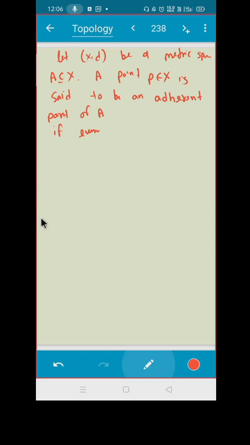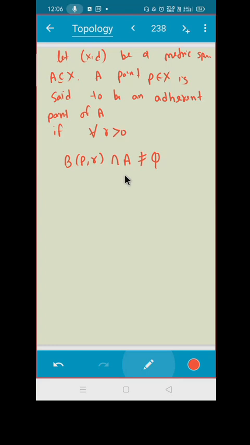or you can just write the same: if for all R positive, B(P,R) intersection A is non-empty. Correct?